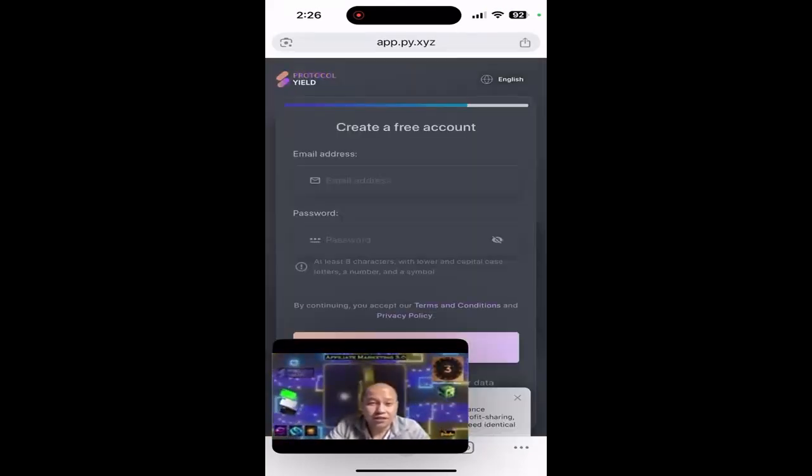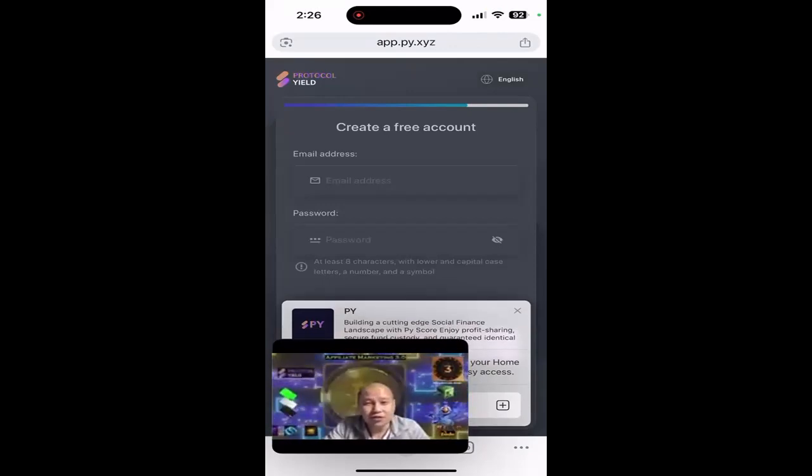Perfect. Now, at this point, I just wanted to remind you that you should have your ID ready because we are going to do KYC after this. If you do not do the KYC, then you will not be able to participate in protocol yield. So for now, enter your email address. Make sure the email address you use there is the WAS email address that you registered with.